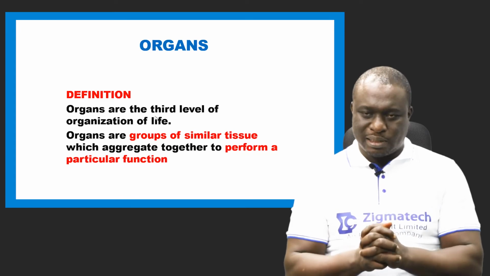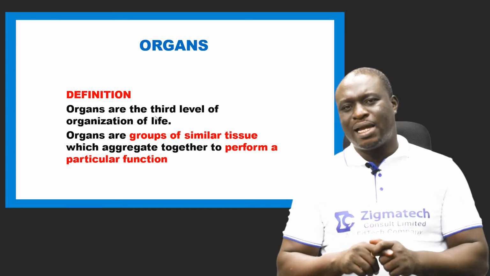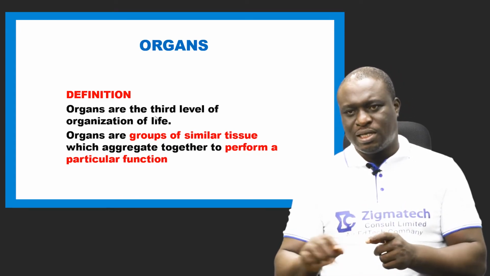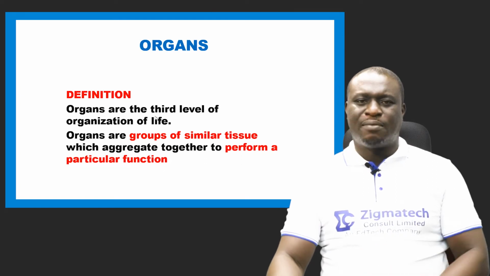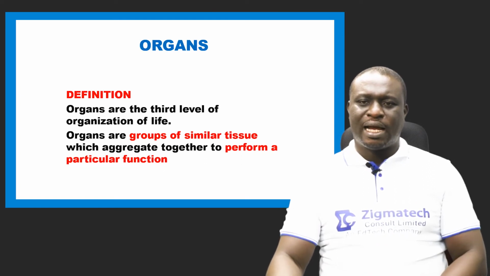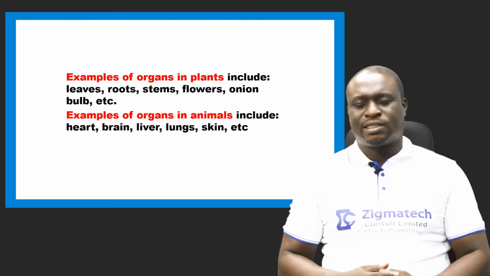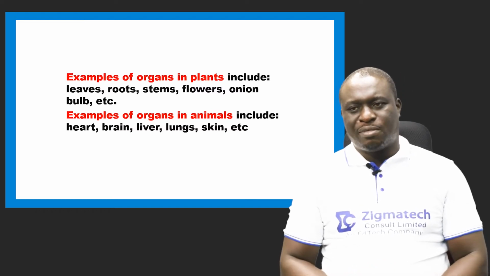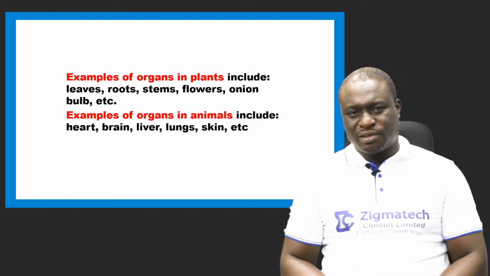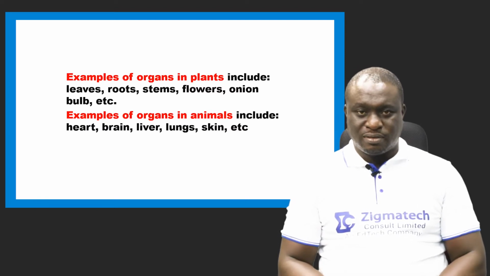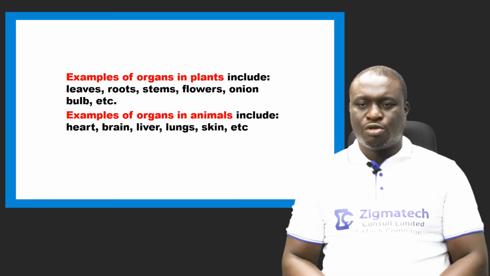Now, let's take a look at some examples of organs in plants and some examples of organs in animals. Examples of organs in plants: we have the leaves. The leaf is an organ. We have the roots. The root is an organ.